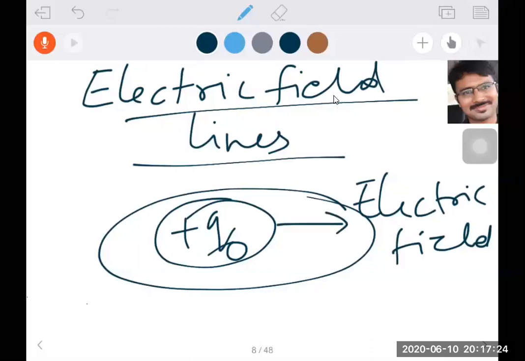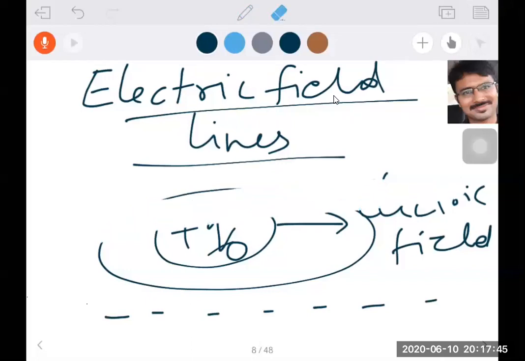If you draw imaginary lines in the direction in which the unit positive charge is allowed to move, those imaginary lines are called electric field lines.